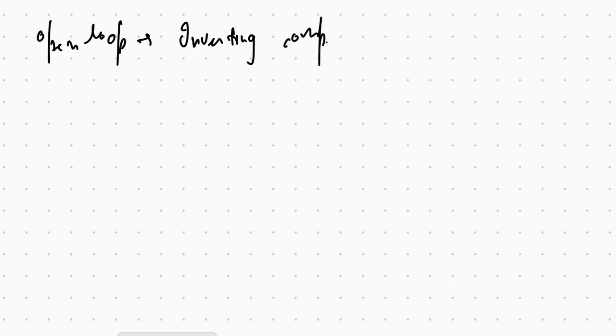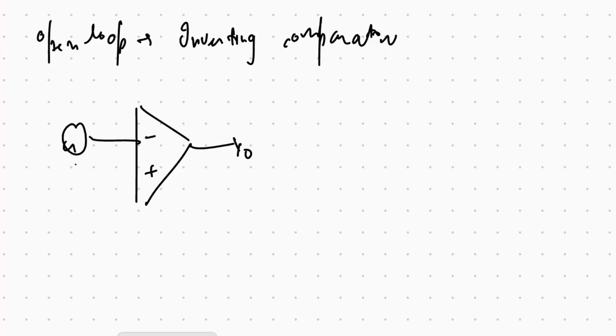Now we have to study the open loop inverting comparator. In an inverting comparator, the input signal is on the inverting terminal. This is inverting, this is non-inverting, this is output. So the input signal is on the inverting terminal, and the plus terminal is at some v reference, and this is also ground. This is v reference, this is v input.